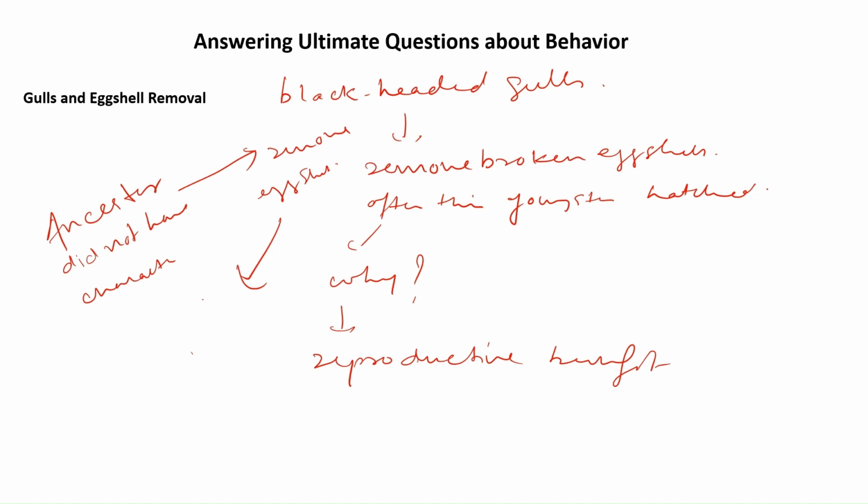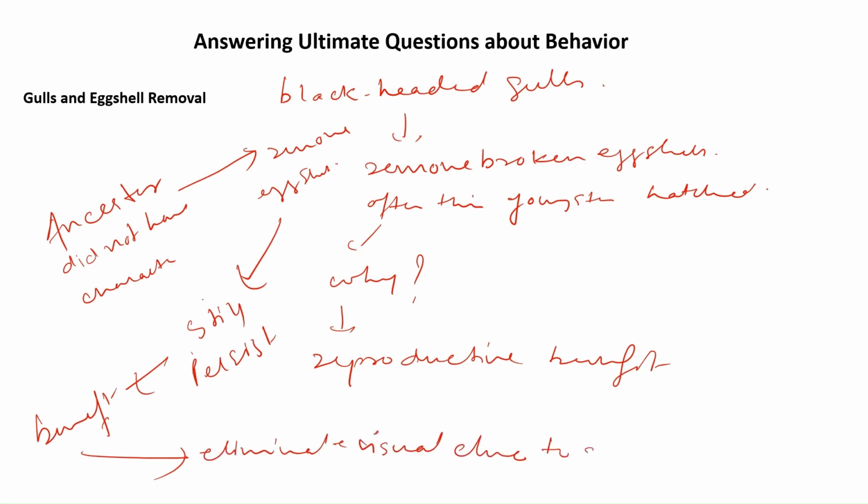And because the behavior still persists, that means it is providing some benefit. What can be the benefit? Maybe, he thought, the benefit is to eliminate visual clues to predators. These black-headed gulls have a lot of predators. So maybe removing the broken eggshell helped them survive better, because removing the broken eggshell eliminates visual clues to predators. Now this was his hypothesis.